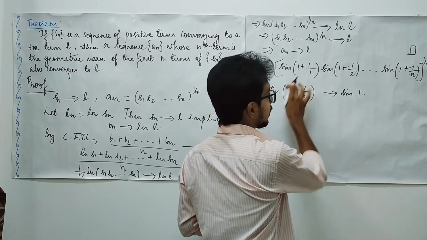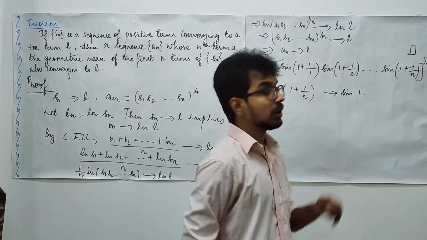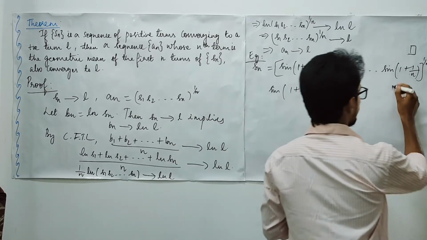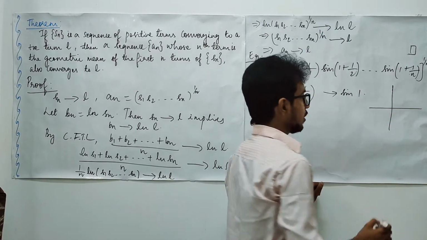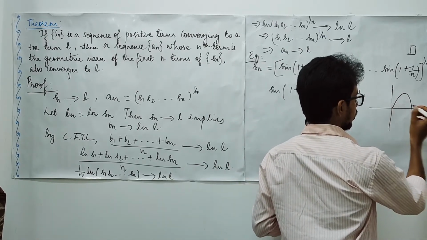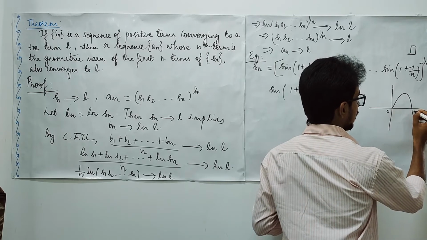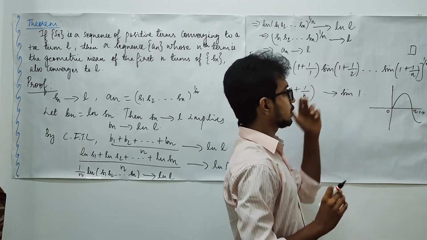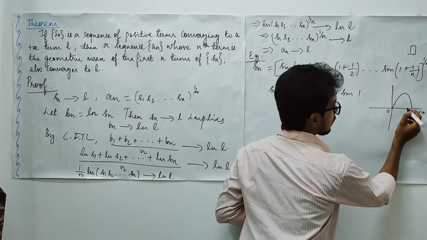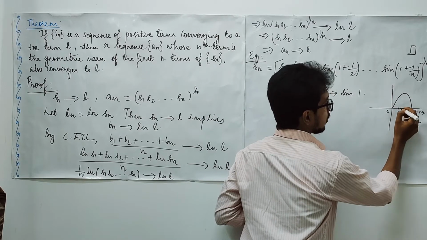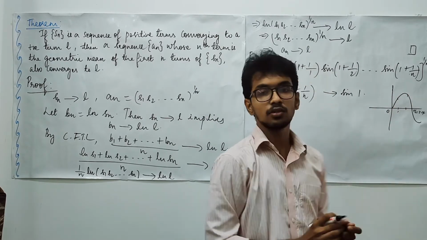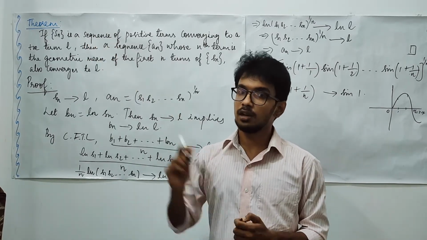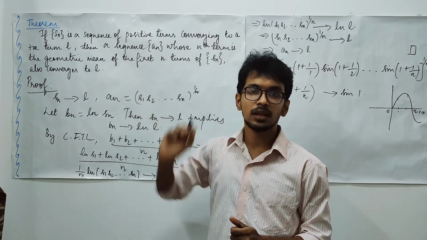Now, the terms go from sin 2 up to sin 1. If you plot the graph of a sine curve, this is 0 and this is pi. The value of pi is 3.14. For all the possible values between 1 and 2, 2 is going to be somewhere here and 1 is going to be here. In all these cases, sine is a positive quantity. Hence, the hypothesis of the theorem is verified, and hence you may make use of the theorem.